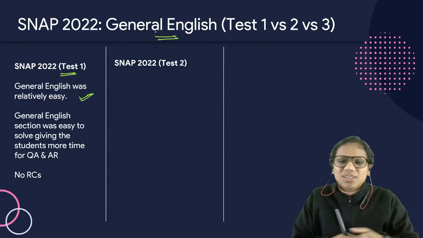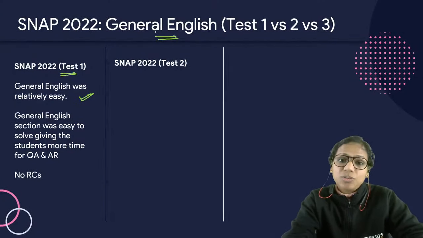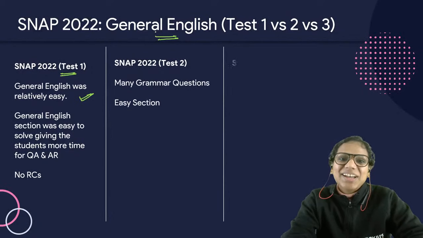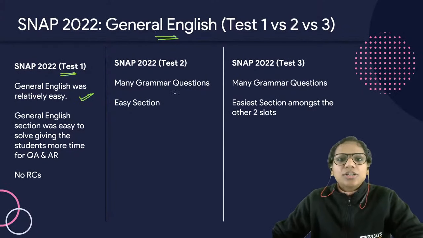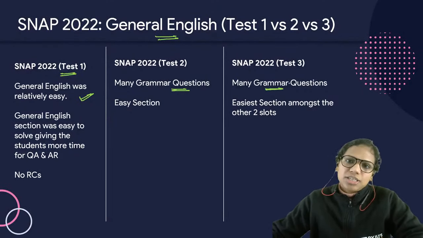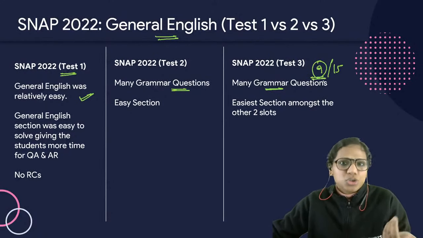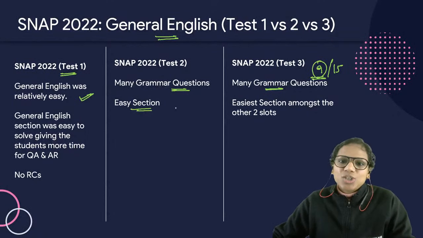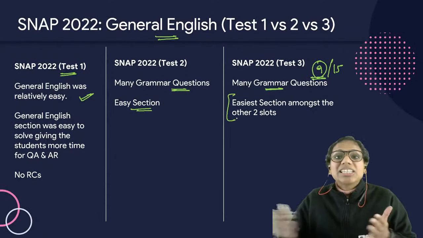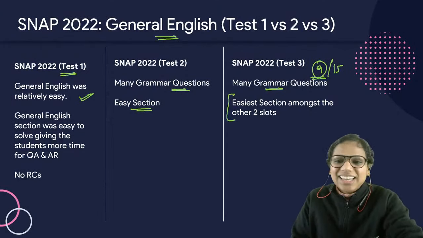there have been no RCs and they've been pretty wise not to give RCs. Just like slot 2, there were many grammar questions today as well. 9 grammar questions out of 15. So that's a majority, right? Easy section just like slot 2, and here we can say that it was the easiest.